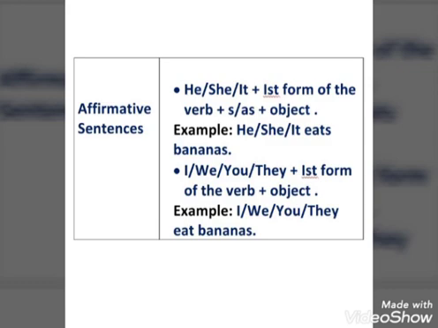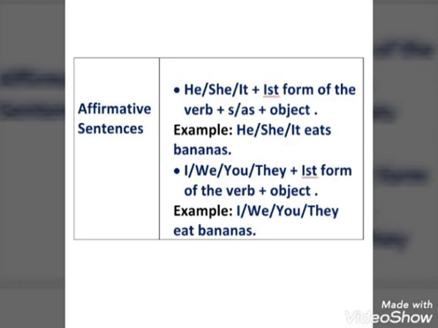First of all, affirmative sentences. Students, I think you have already read about types of sentences in previous classes in 6th, 7th and 8th. So now I'm telling you about affirmative sentences, where any action is admitted, we can say. So first of all, in affirmative sentences we have two types of sentences: the sentence beginning with the singular subject and the sentence beginning with the plural subject. So he, she, it are the singular subjects.